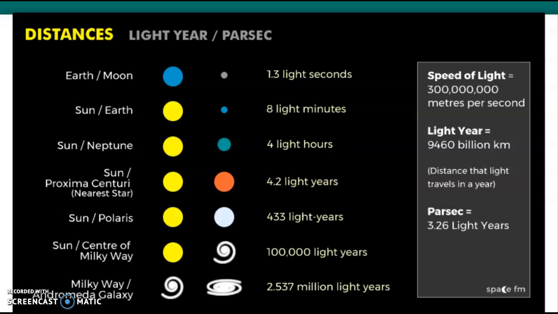Now, between the Sun and Neptune, one of the more distant planets, it's about 4 hours, and from the Sun to our closest star, it's 4.2 light years. So it takes light 4.2 years to get here. Now, if we skip all the way down to the Sun to the center of the Milky Way, it's 100,000 light years, and all the way across from the Milky Way galaxy to the nearest galaxy, which is Andromeda, is about 2.5 million light years. So it takes light 2.5 million years to get there.